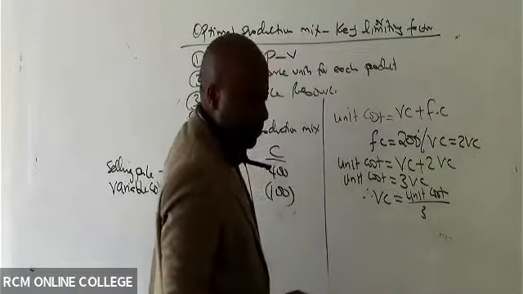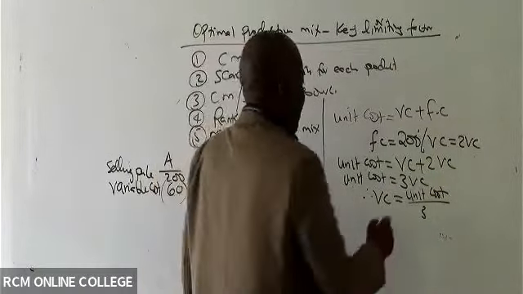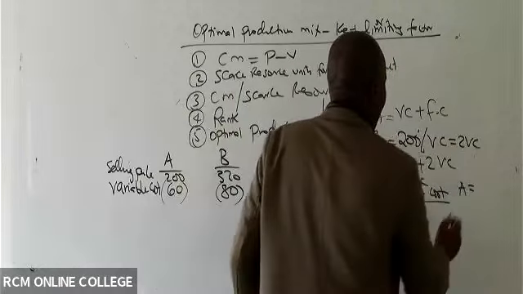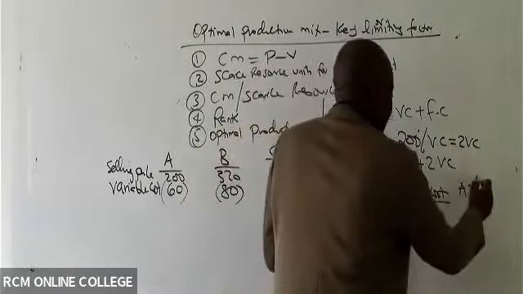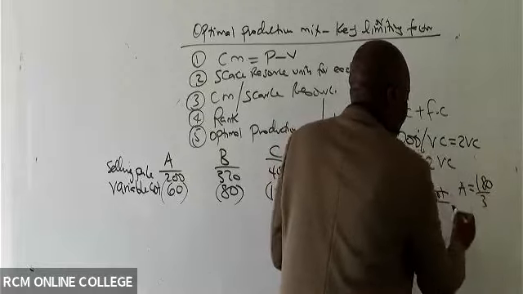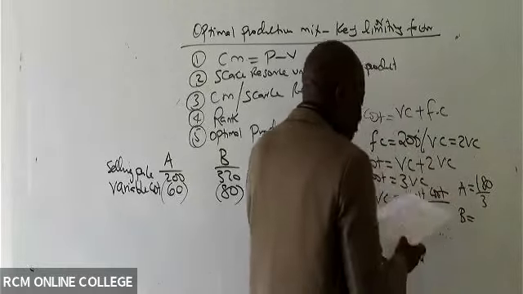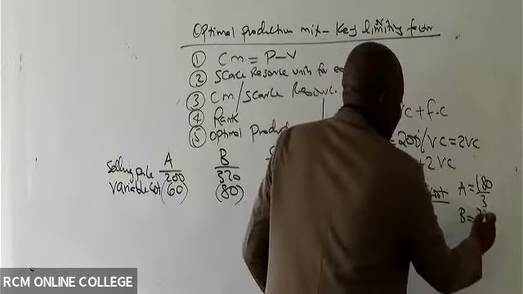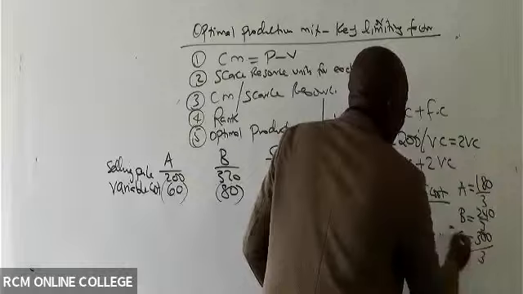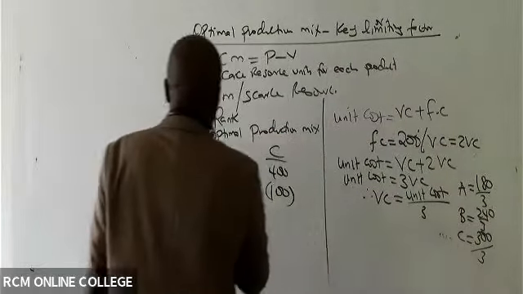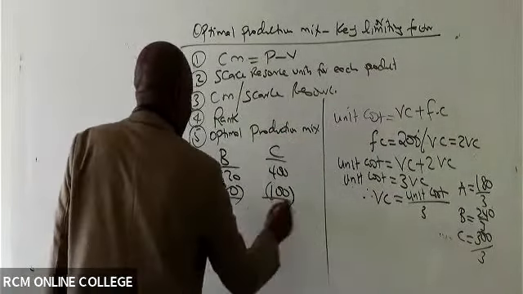Meaning that VC will be unit cost divided by 3. For product A, we took the unit cost of A, which is 180 from the table given, and divided by 3. For B, we took 240 and divided by 3. For C, we took 300 divided by 3. That's what we did to get these numbers, and I hope that is okay.